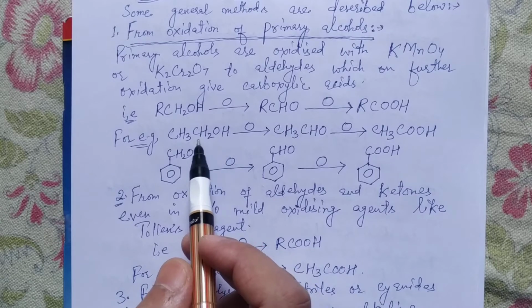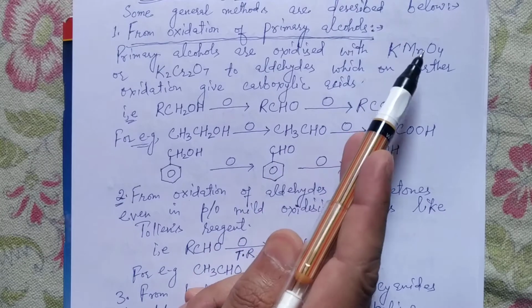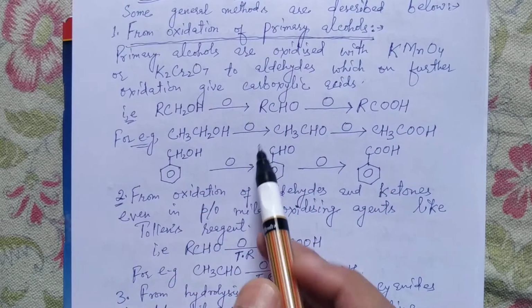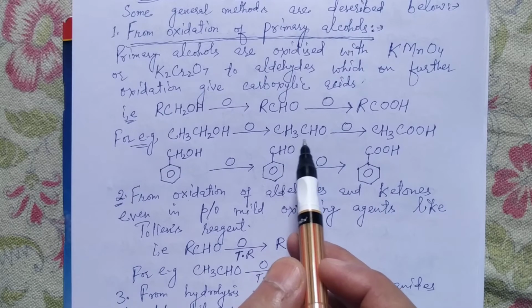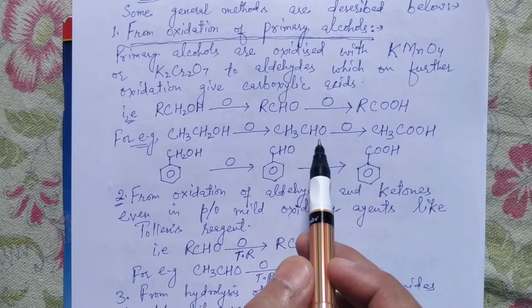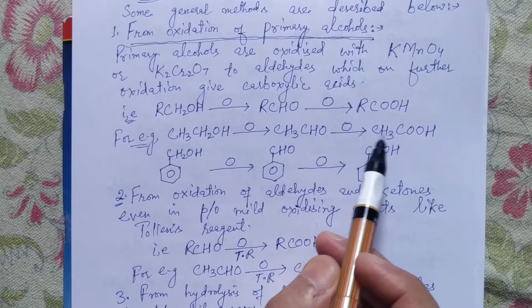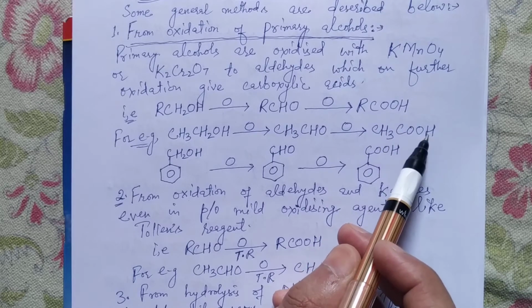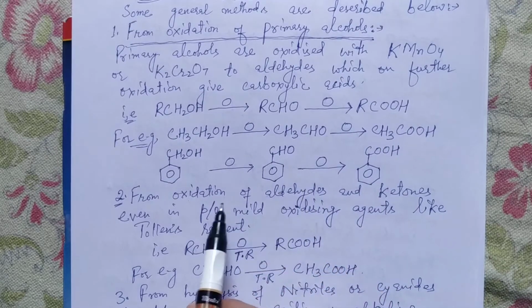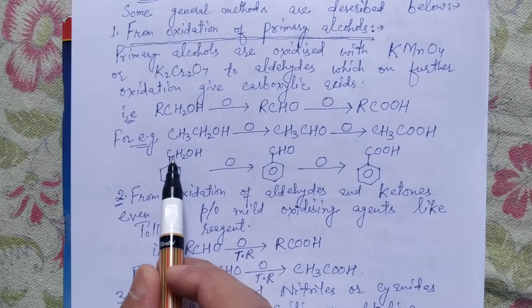Ethyl alcohol or ethanol undergoes oxidation in presence of these oxidizing reagents. First of all, ethanol will be converted to ethanaldehyde, and finally upon further oxidation to ethanoic acid.